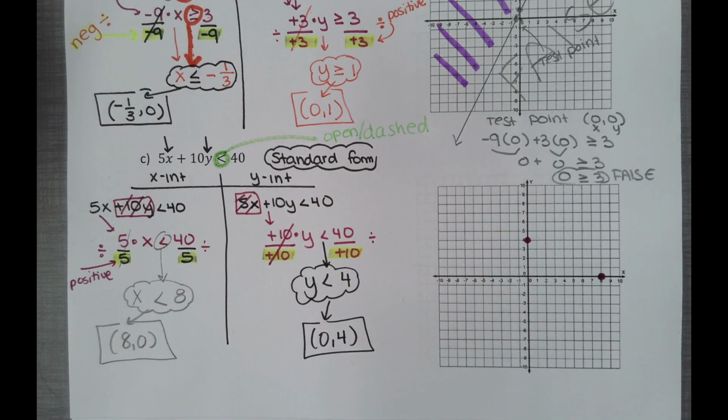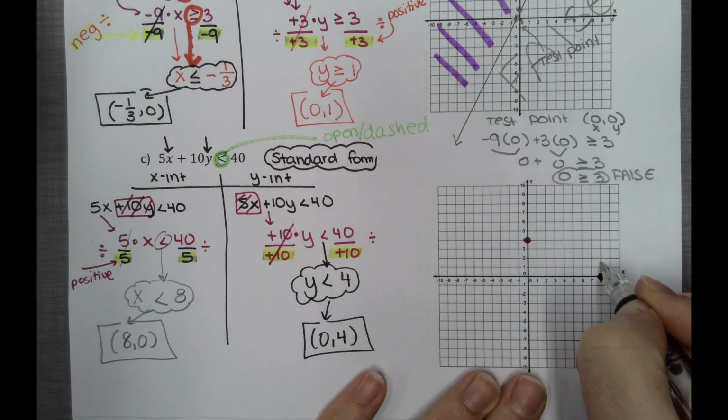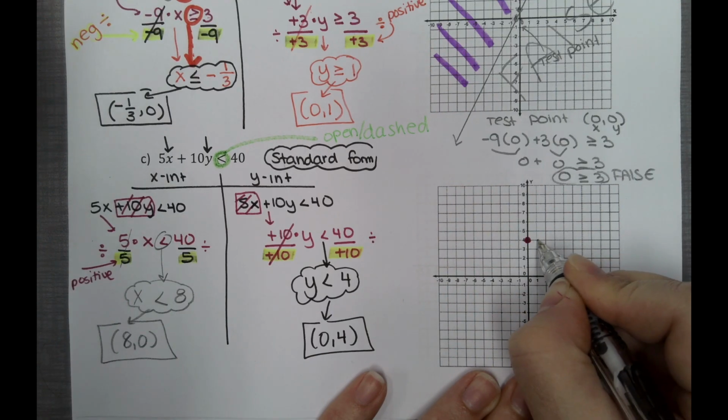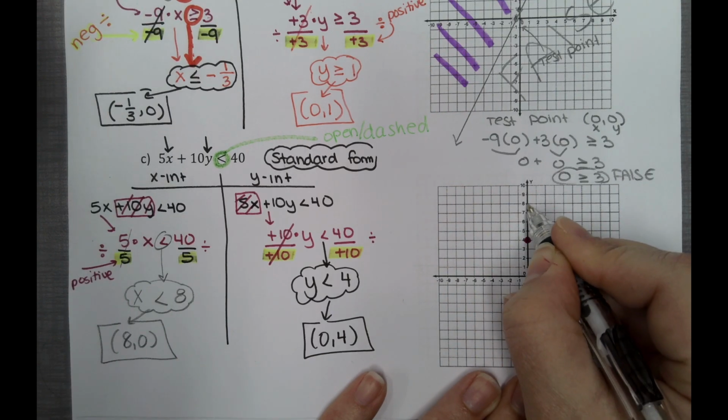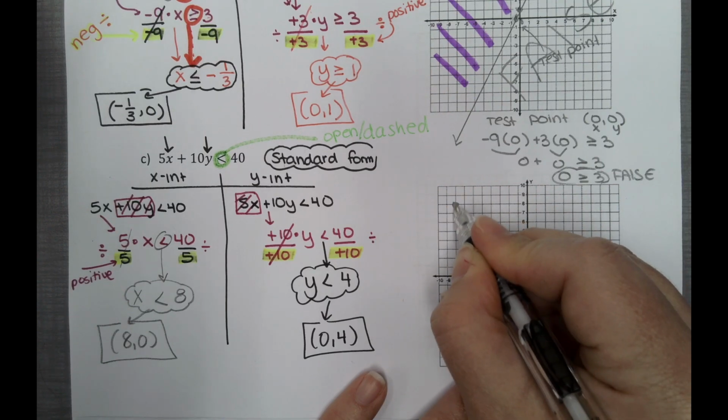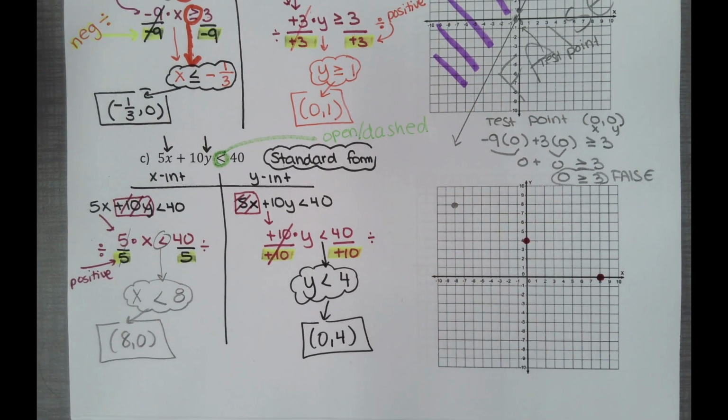Again, we can try to count slope. This is a pretty big difference. 1, 2, 3, 4, and 1, 2, 3, 4, 5, 6, 7, 8. So I was able to create one more point to help me with my dash line.